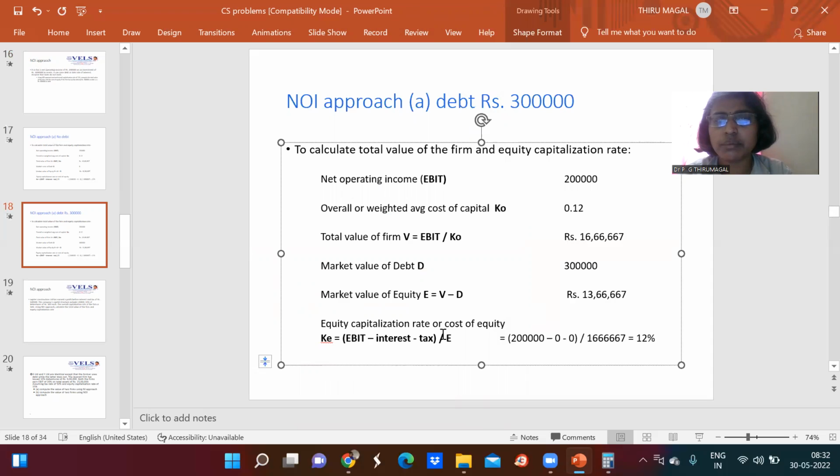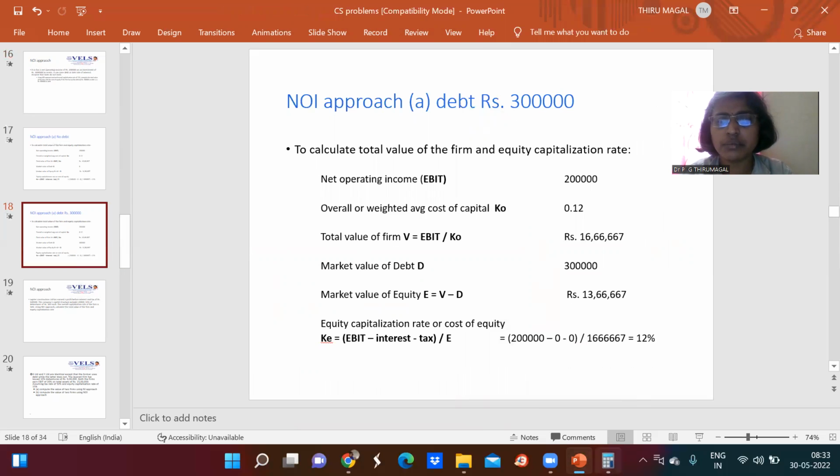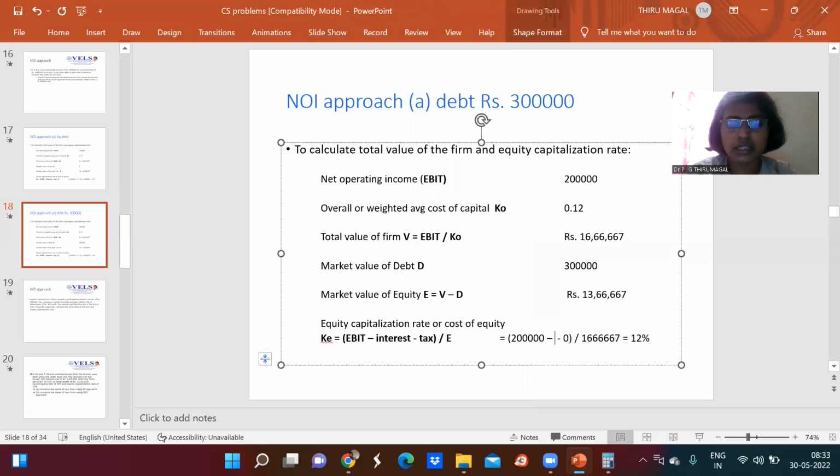Then if you want to find out the equity capitalization rate, EBIT 2 lakhs minus interest. Interest we have to calculate for 3 lakhs, where 16% is the interest rate. So 3 lakhs multiplied by 16 divided by 100, which means 48,000. So here the interest is 48,000, minus tax is 0, as the assumption is that tax is 0.